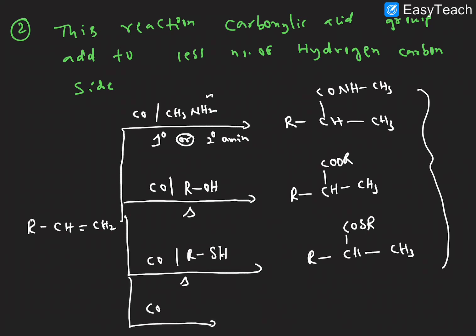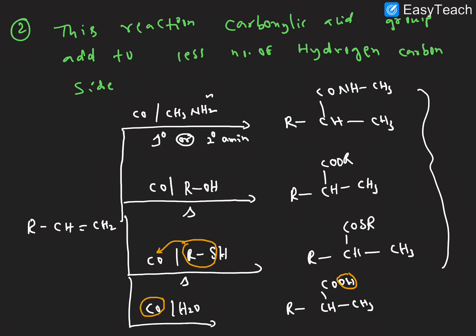Let's discuss water also. With water, CO and H2O, right? What is the product we'll get here? R-CH-CH3 and COOH. So here is a simple trick: instead of this OH, we add H or SH, to the carbonyl.